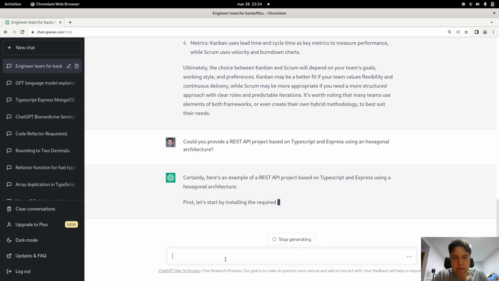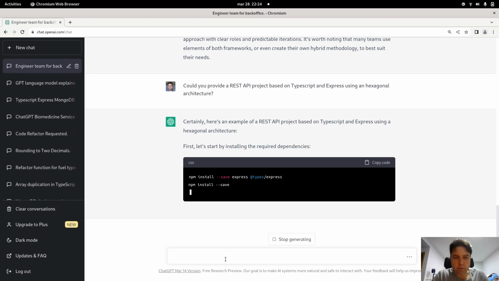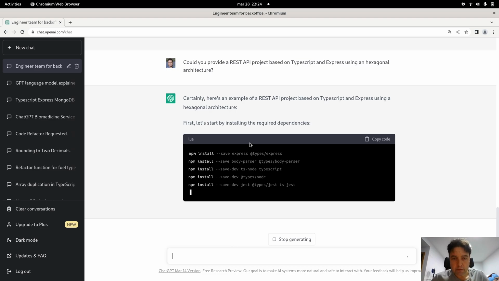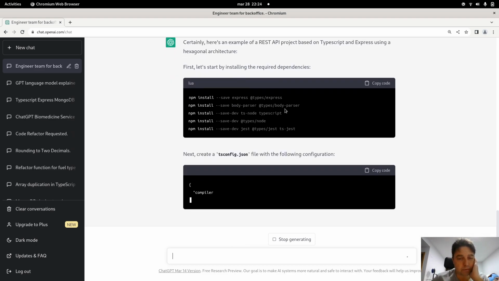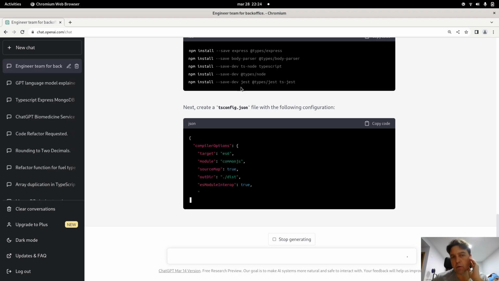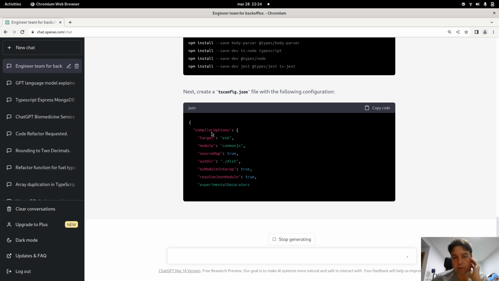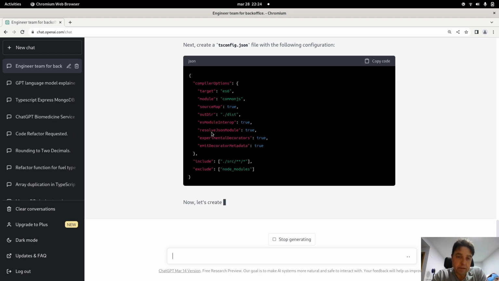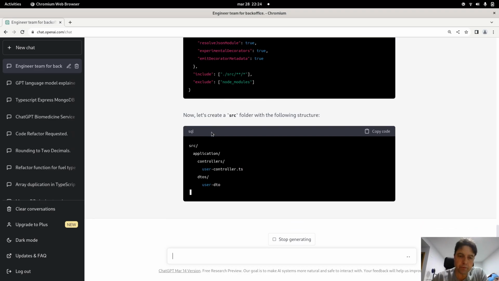This is a question that is pretty easy for it. And here you have an example from scratch that you can mostly copy and paste. The code it is presenting, you can use it to bootstrap your project. And this is something that is very useful.